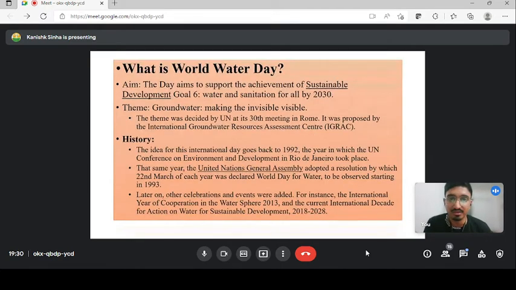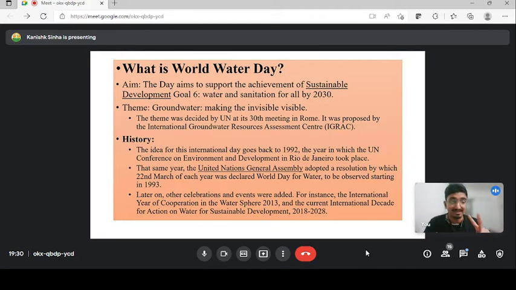Now let's understand what World Water Day is. So World Water Day was started in the year 1999, in which a resolution was adopted in the meeting that was held in Rio de Janeiro. These are all very important points for your CLAT current affairs perspective, guys. In 1992, a United Nations meeting was held in Rio de Janeiro, after which the United Nations General Assembly adopted a resolution that World Water Day will be celebrated every year on 22nd of March. 1992 the meeting was held, and from 1993 we started to observe.